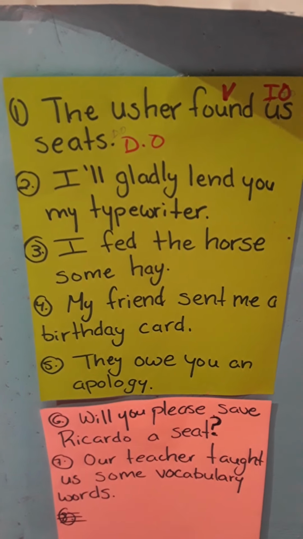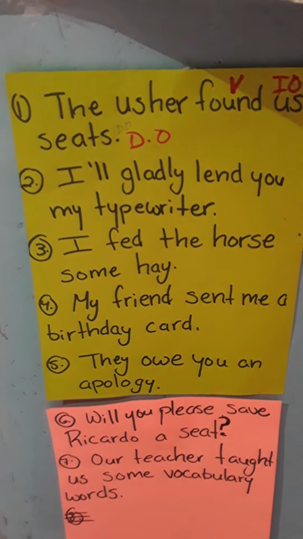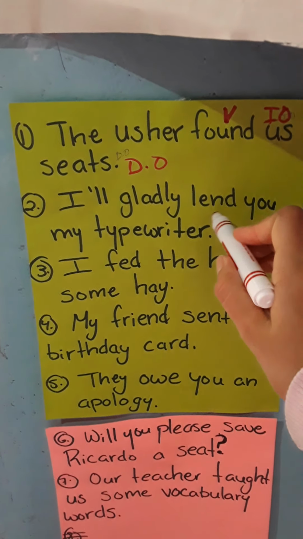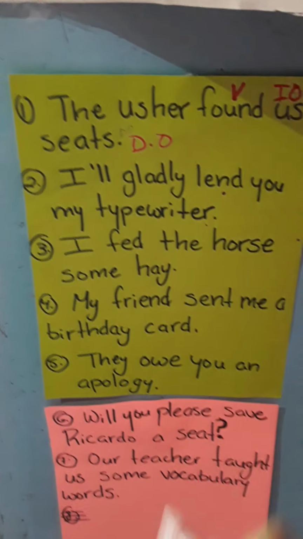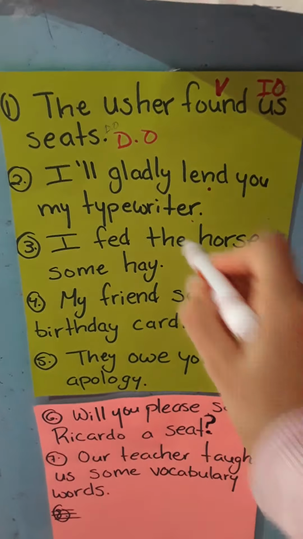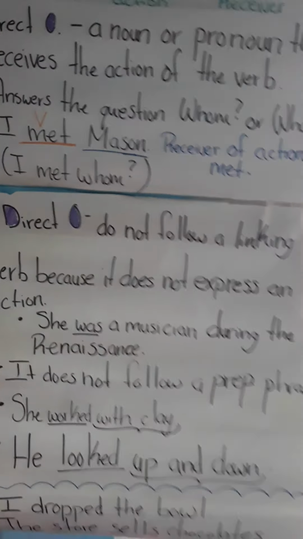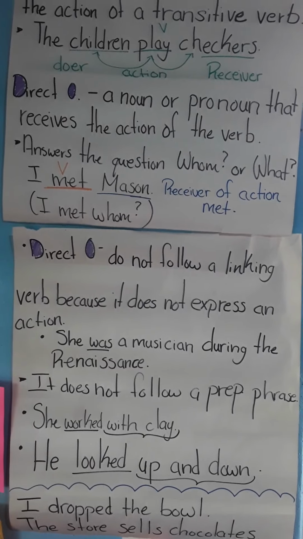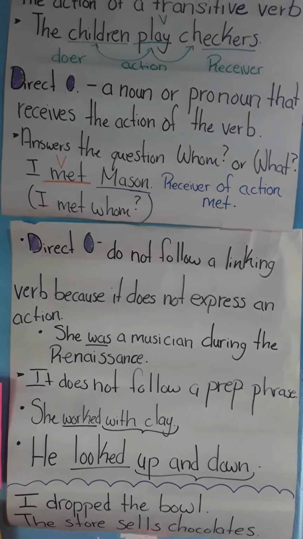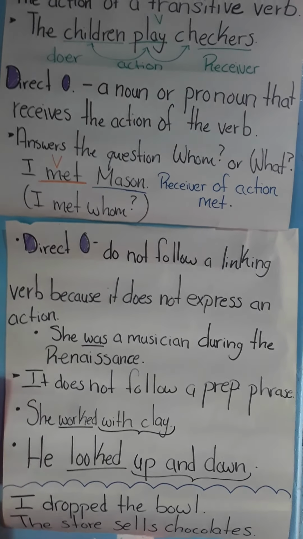So the typewriter is the noun or the direct object and the direct receiver of the verb lend. So lend is affecting this because this is what I will lend you. I'll gladly lend you what? Look at that. It answers the question whom or what. I met Mason. I met whom? Mason. So Mason is the receiver of the action. So that's what we need to find, the receiver of the action verb lend. So it's established that this is the direct object.